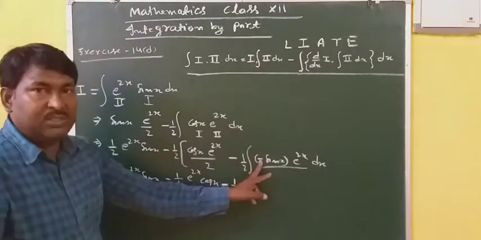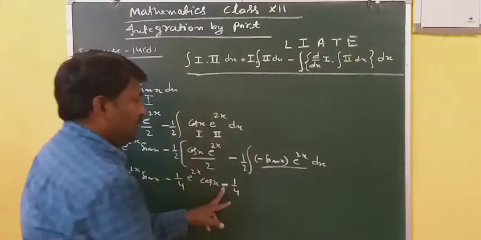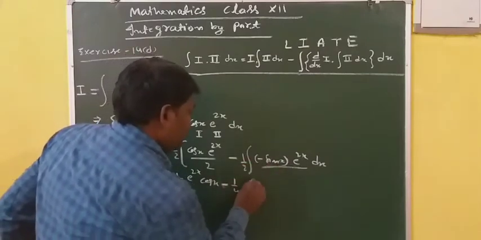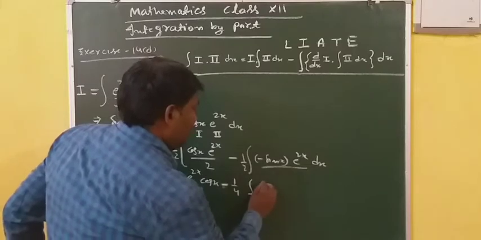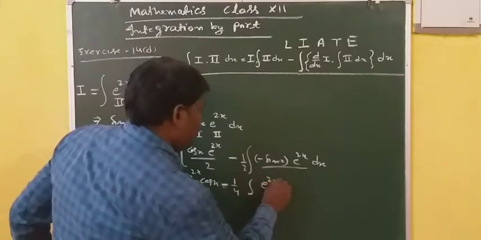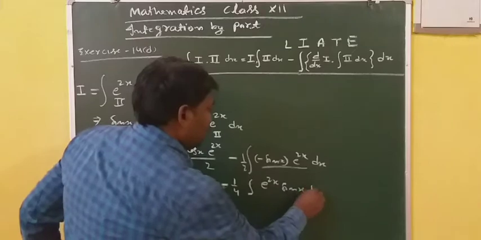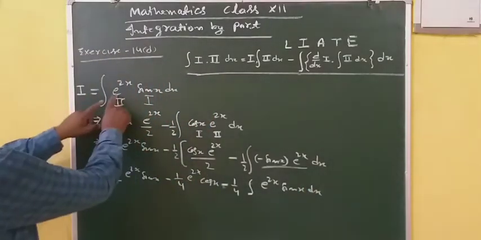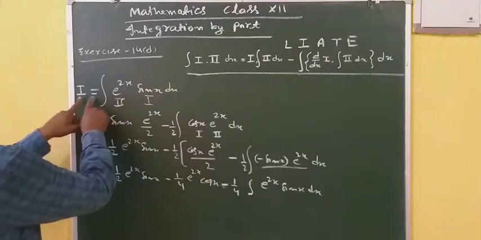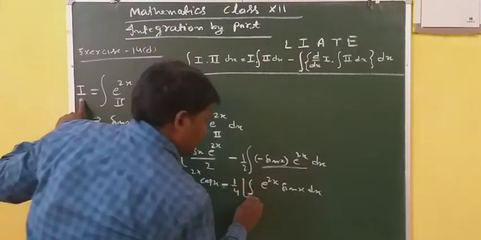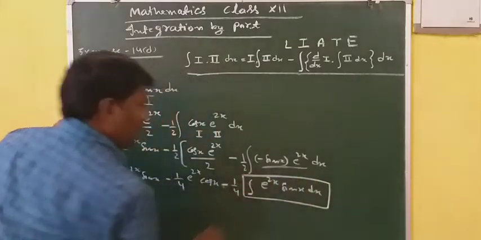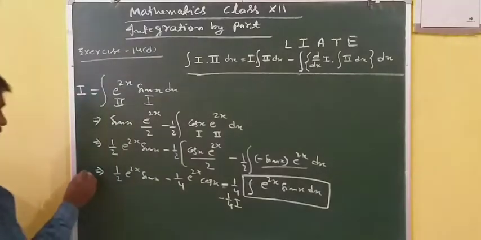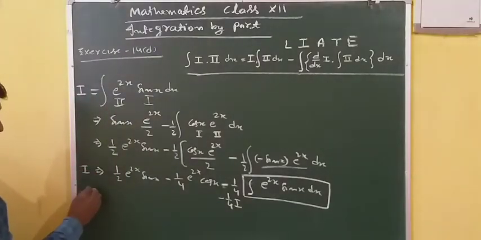Integration of e power 2x into sin x dx. So see, initially you have taken the integral of e power 2x into sin x dx as I. So in place of this whole you can put I. So it is 1 by 4 I. Here it is I.